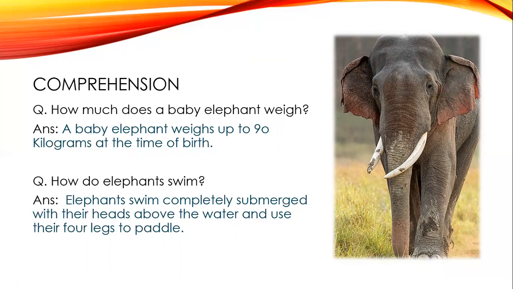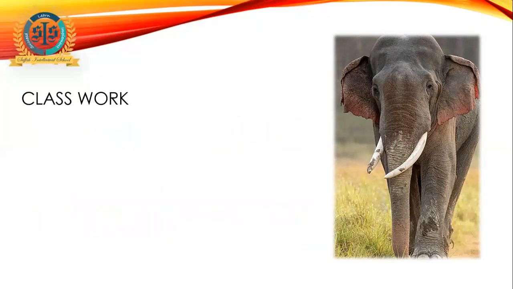So remember that all four questions of the comprehension are answered in this video. First one was the compound words. Second one was the inflectional ending, suffix and prefix one. Third is how much does a baby elephant weigh, and fourth one is how do elephants swim. So I have answered almost all the questions.